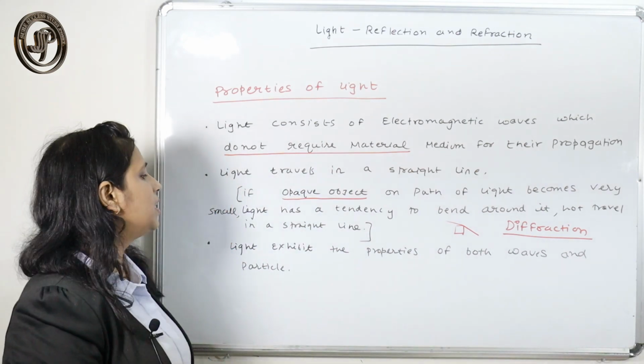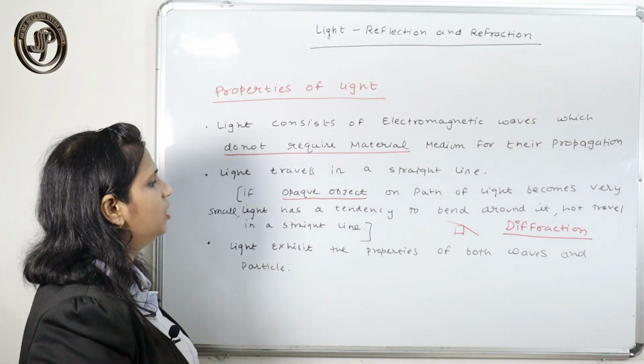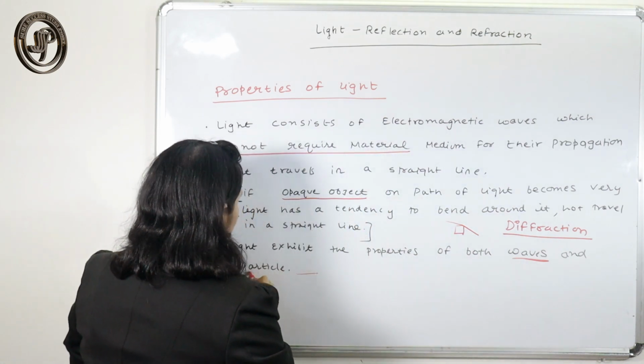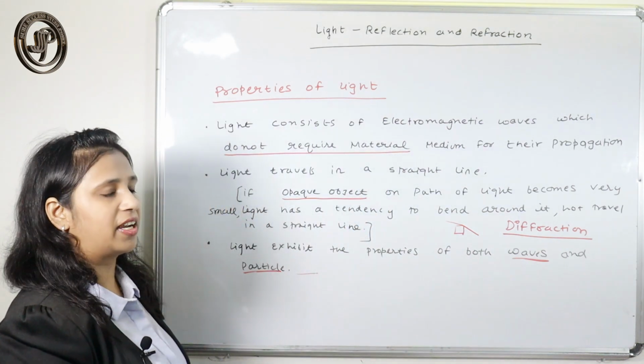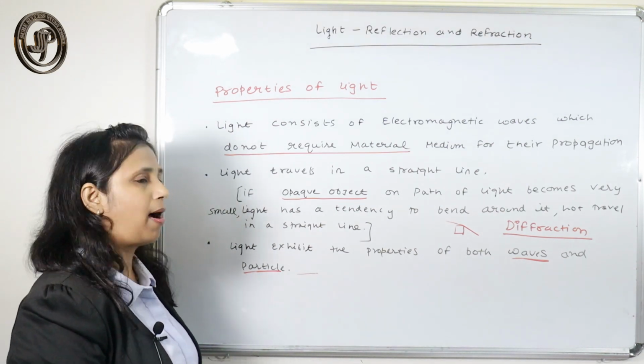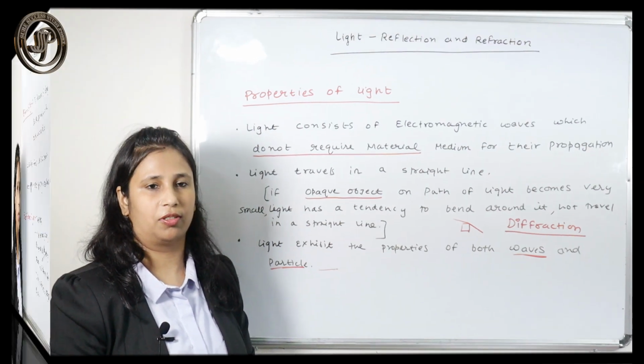The third property is that light exhibits the properties of both wave as well as particle. It means light has the characteristics of both wave as well as particle. It has a dual nature.